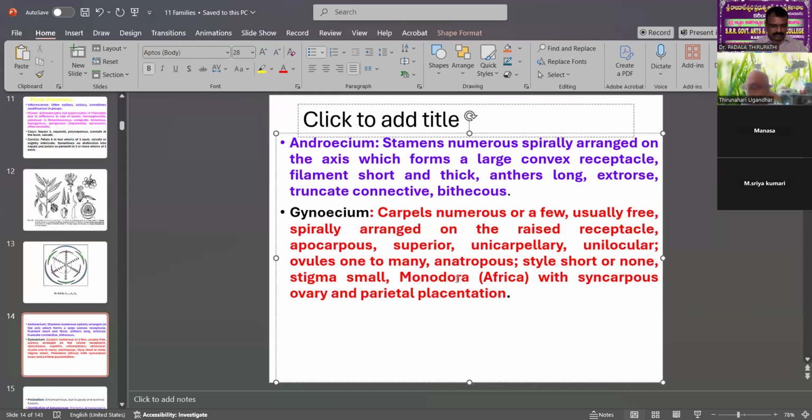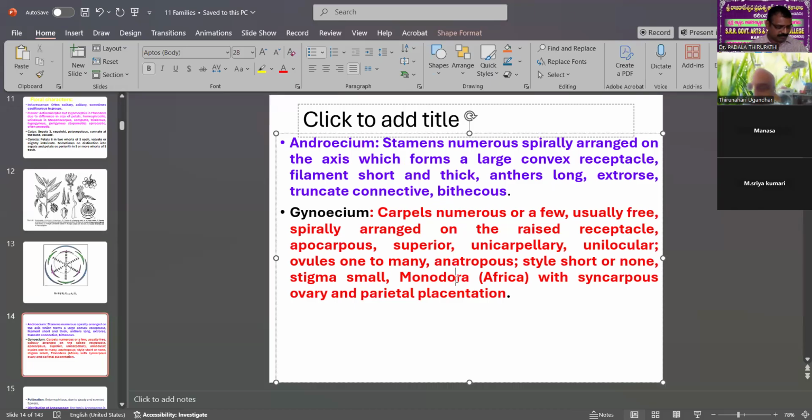The anthers are very long. Then dithecous, tetralobed anthers. The anthers are not inside of the flowers but outside, that is, extrorse. Then truncate connective, and also bithecous tetralobed anthers, that is a specialized part of the anthers.